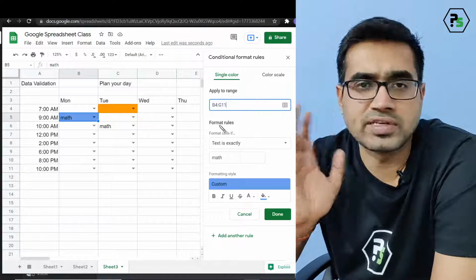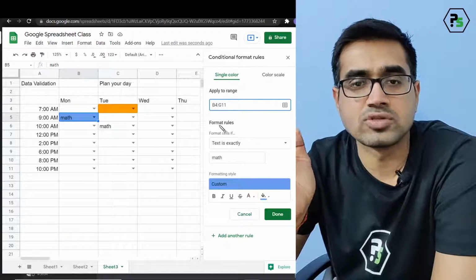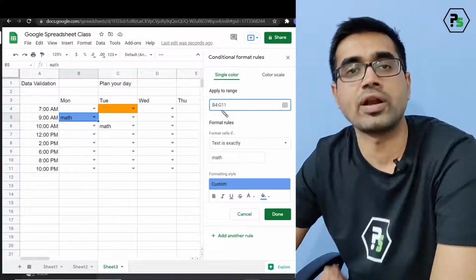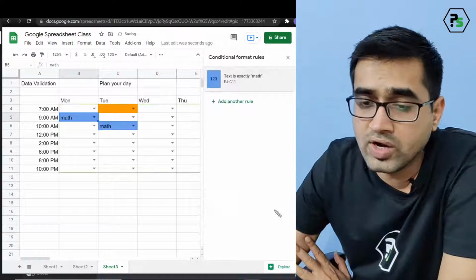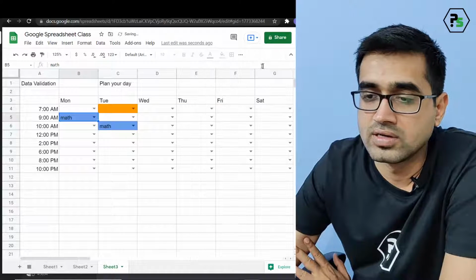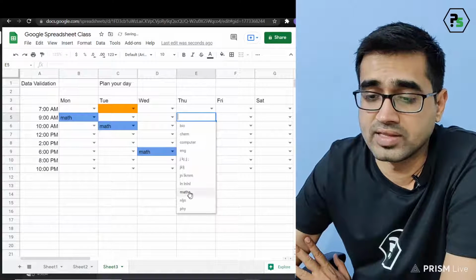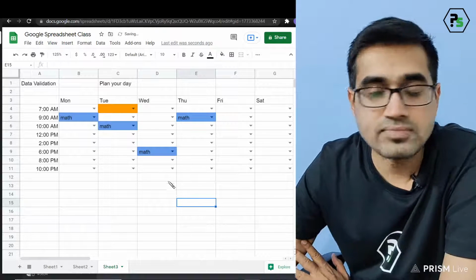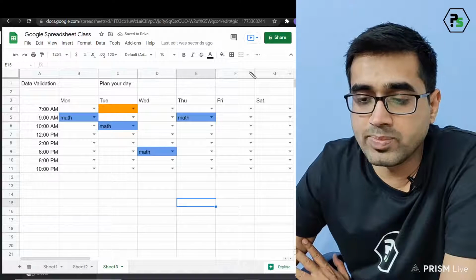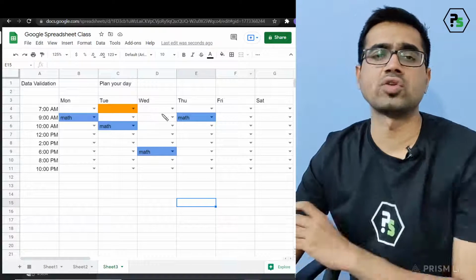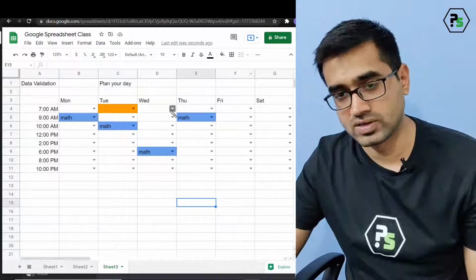You don't need to write fix here because we are not going to drag it. So if you are not going to drag it, it's totally fine even if it is relative referencing and not absolute referencing. You click on done and voila. Everything now, wherever math will be there, it will always be a blue color. Superb. This way you can always plan your day with a certain color, also certain subject, certain time, whatever your life is. I'm not sure, but yeah, you'll get it.